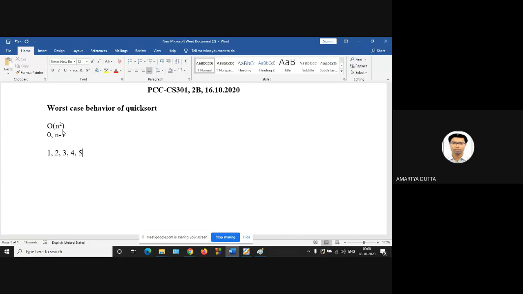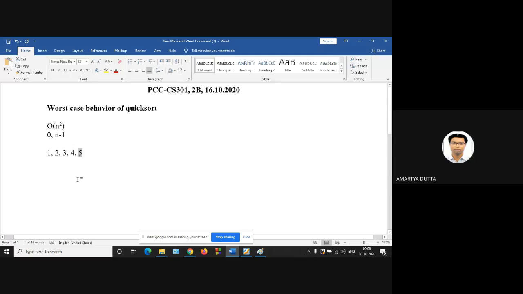So according to the Lomuto partitioning, which one will be your pivot point? 5. So the last element of the array is your pivot point. You have to place this pivot, the last element of the array, in its proper position. So the partition function will return the appropriate position of the pivot point, right? So what will be the appropriate position of the pivot?